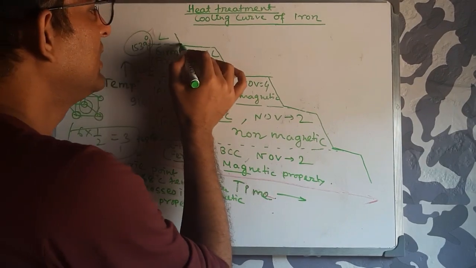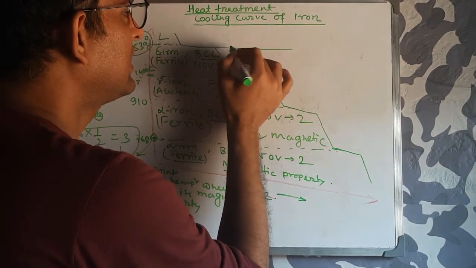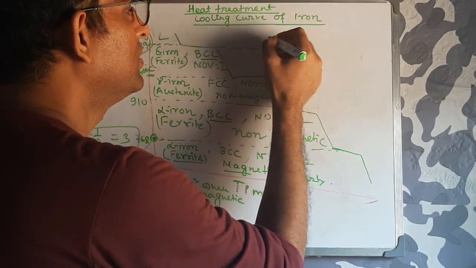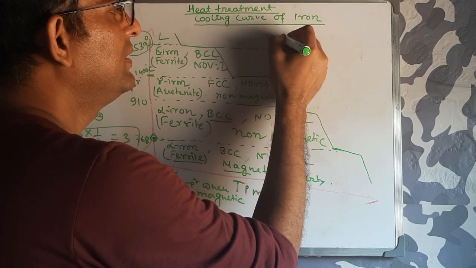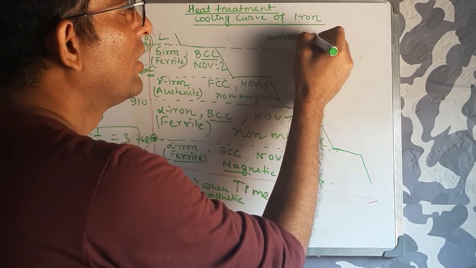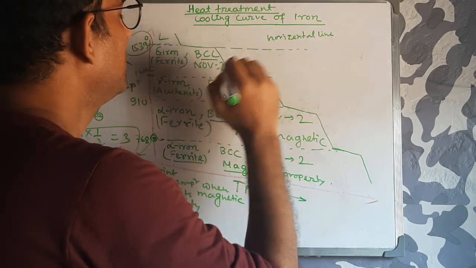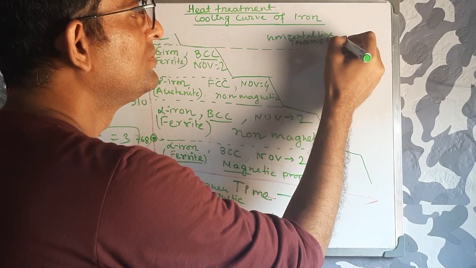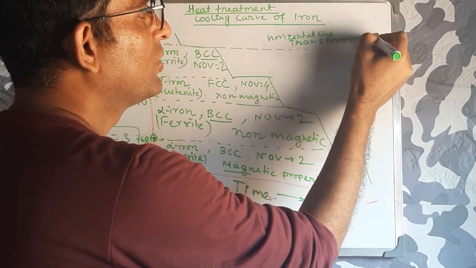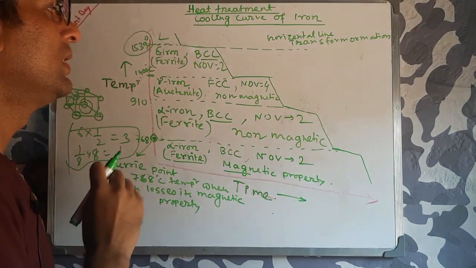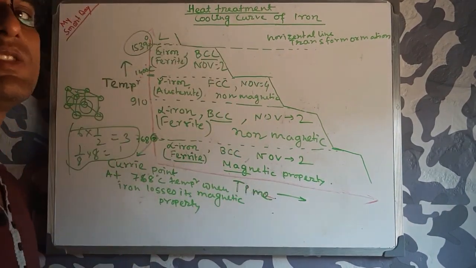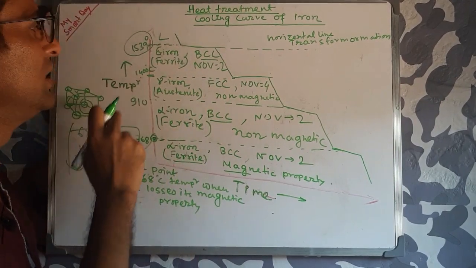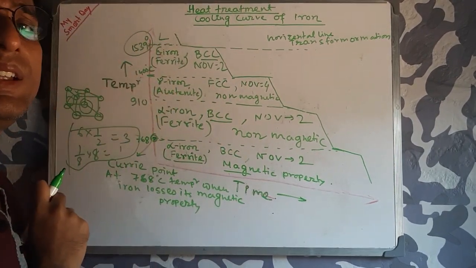At 1539 degree centigrade in this curve, this is the horizontal line. This horizontal line denotes a transformation process. Now, what type of transformation is taking place at 1539 degrees centigrade?